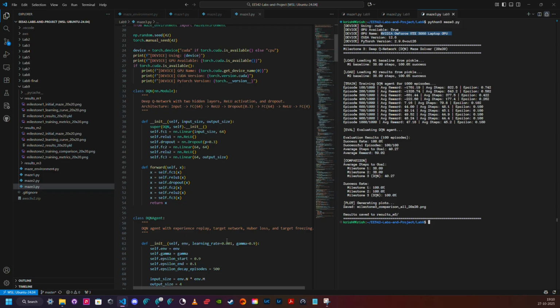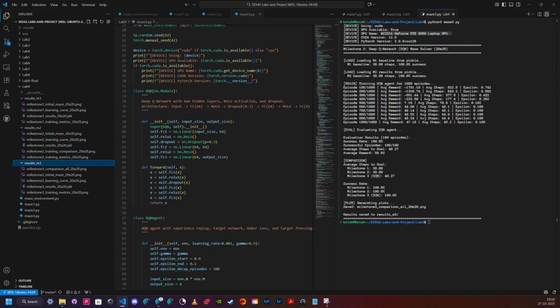Training runs for 1,000 episodes with experience replay, showing slower initial learning than tabular methods, because rewards stay negative until episode 500. The final evaluation achieves 100% success but requires 40.27 average steps, 6% more than tabular methods.